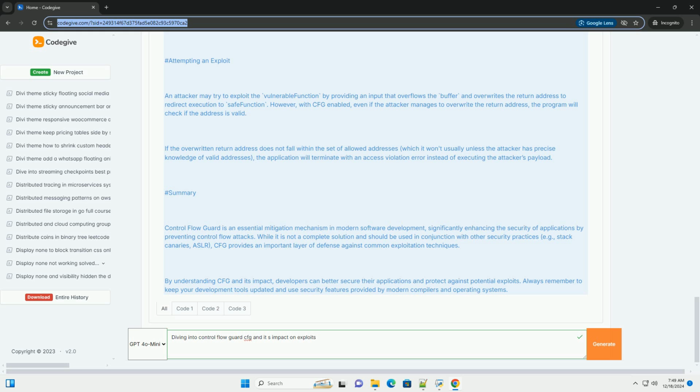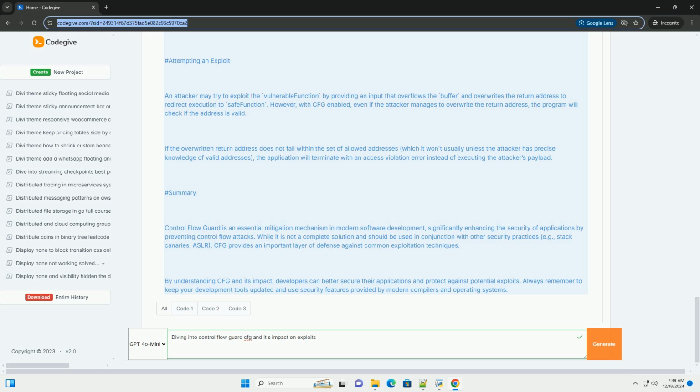Code example. Let's illustrate the impact of CFG with a simple C++ example. Below is a vulnerable program that contains a buffer overflow, and we will show how CFG can prevent exploitation. #include <iostream>, #include <cstring>. void vulnerable_function(char* input) { char buffer[64]; // buffer overflow vulnerability strcpy(buffer, input); std::cout << "Buffer content: " << buffer << std::endl; }